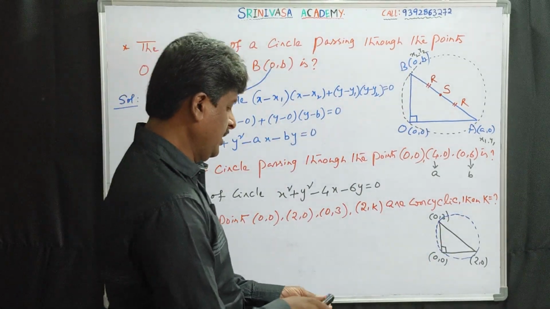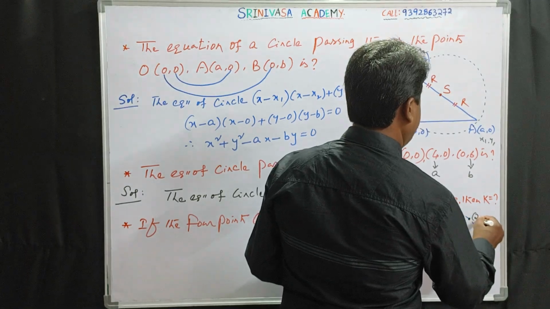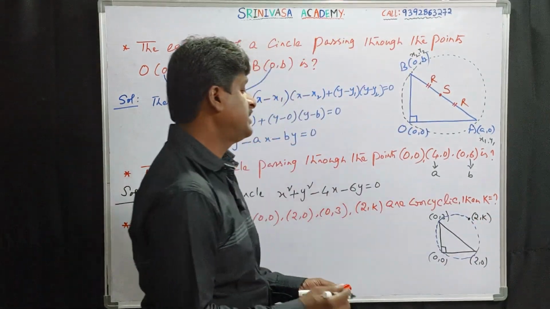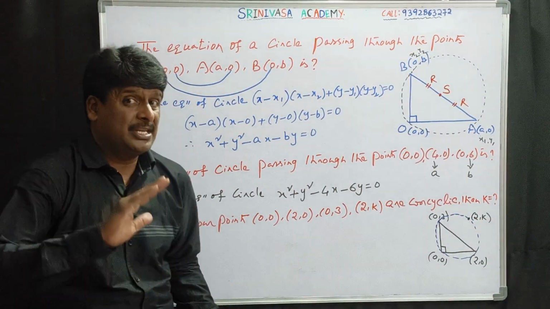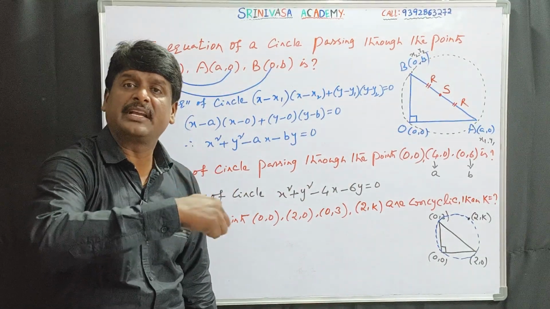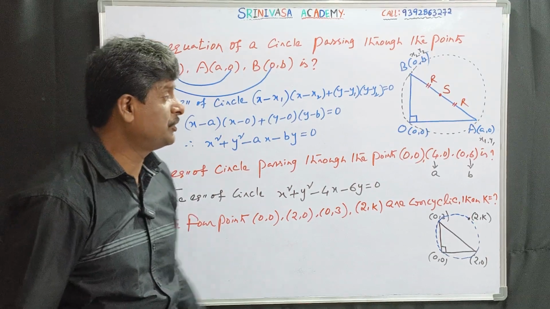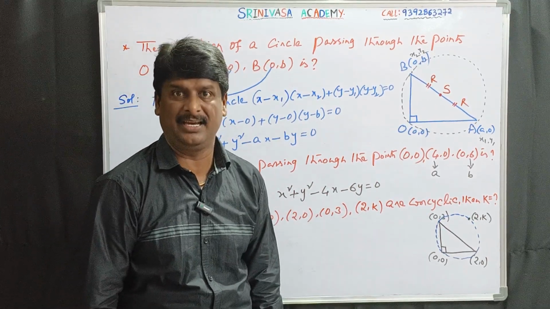This circle is also passing through the point somewhere, (2, k). Then what is the value of k? In order to find the value of k, first find the equation of circle passing through those 3 points, then substitute the 4th point (2, k).